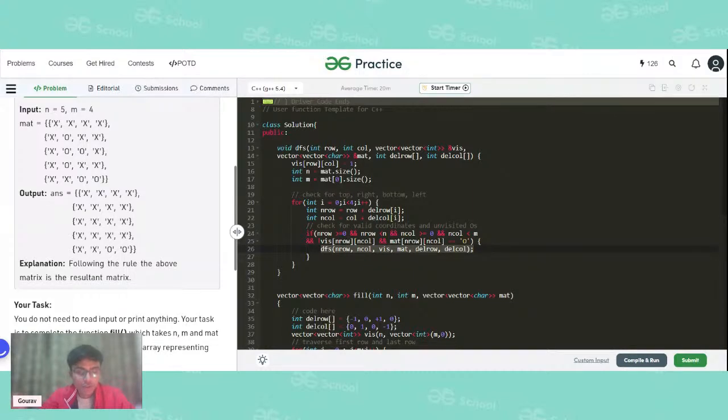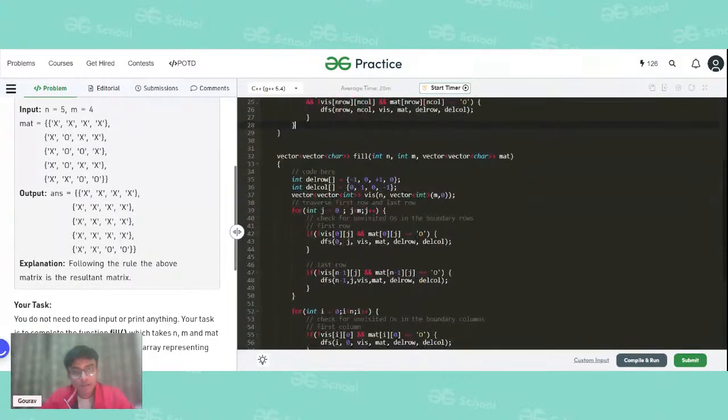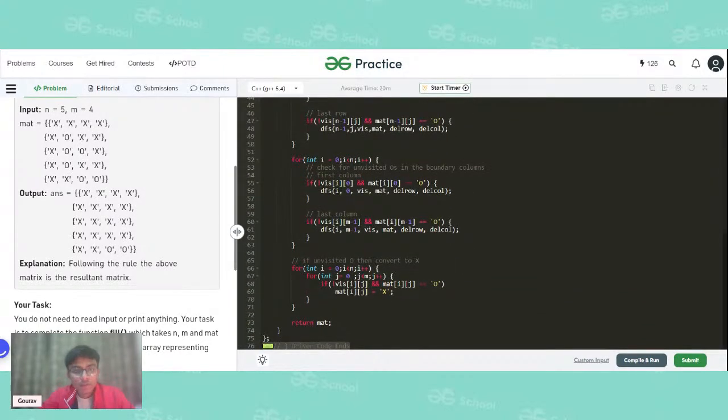So after this DFS function keeps on calling, we will mark all the O's which are connected to the boundary O's. Those will be marked as visited in our visited array, because that is what we want. After that, we will check for all the unvisited O's and convert them into X. We will run a nested loop and see if it is not visited in our visited array and it is an O in our matrix, then we will convert that to X, because that is what the question was asking.